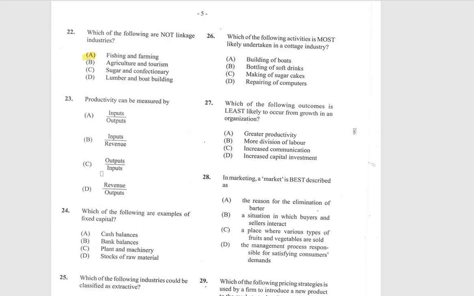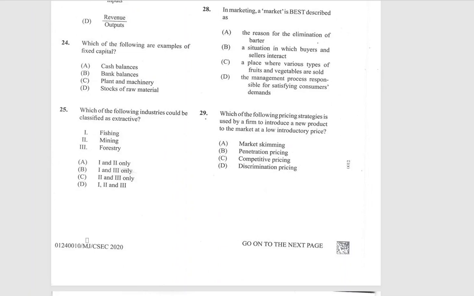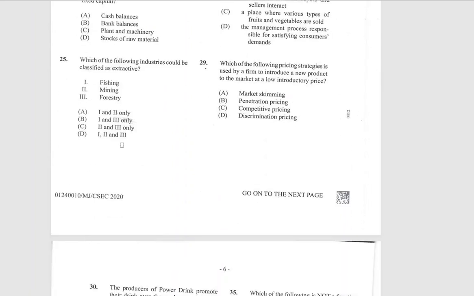Productivity can be measured by, and that is output divided by input. Which of the following are examples of fixed capital? We have cash balances, bank balances, plant and machinery, and stock of raw material. Of course, we have plant and machinery, that is the fixed asset. Which of the following industries could be classified as extractive? We have fishing, mining, and forestry. Now, out of all of these, which ones would we consider extractive? All three, correct.